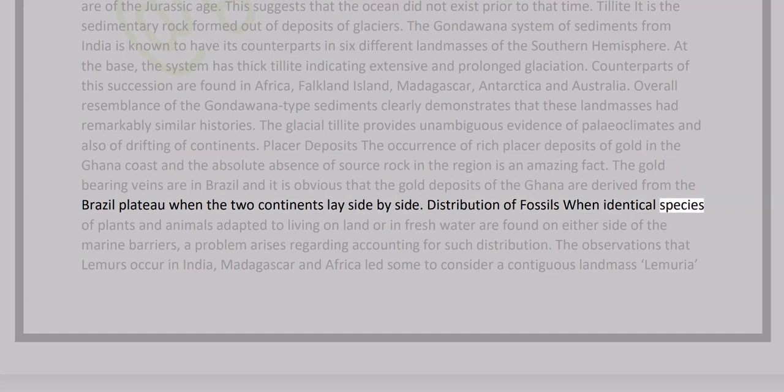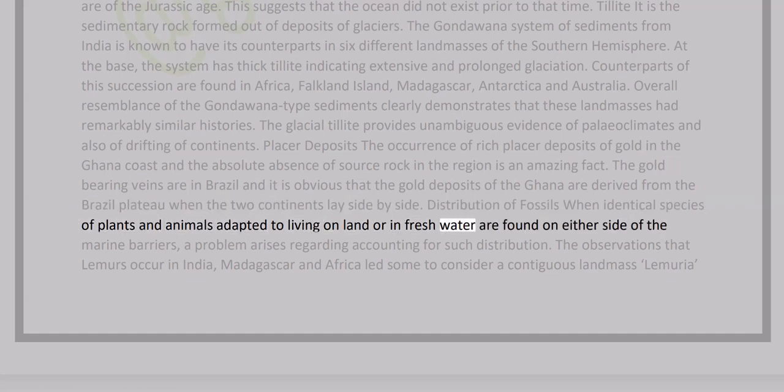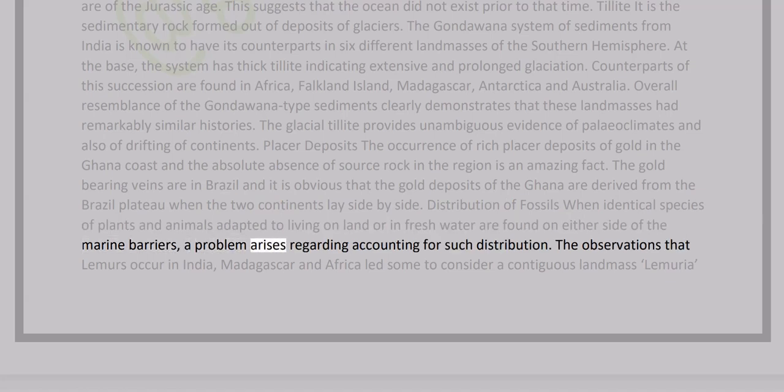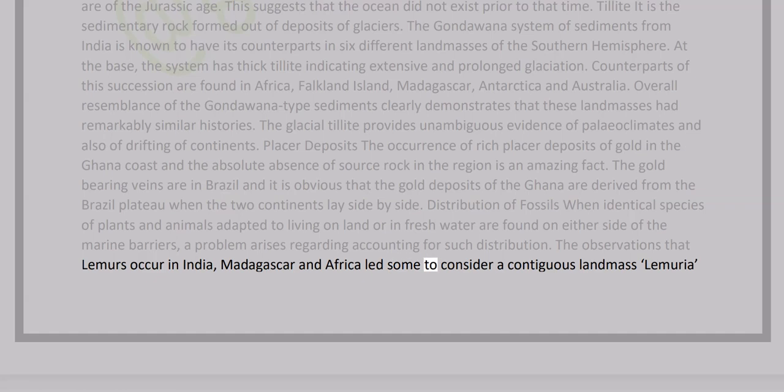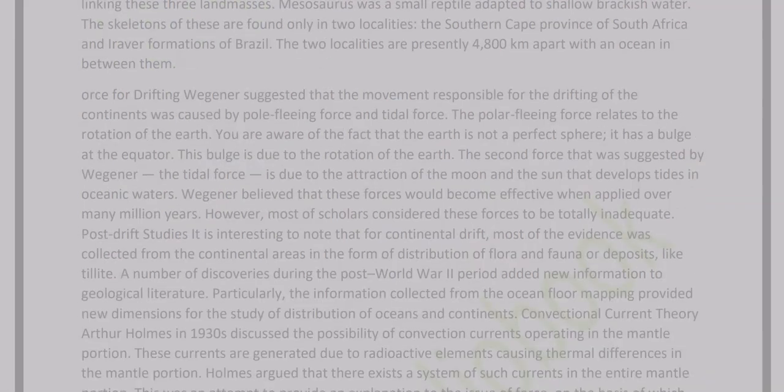Distribution of fossils: when identical species of plants and animals adapted to living on land or in fresh water are found on either side of the marine barriers, a problem arises regarding accounting for such distribution. The observation that lemurs occur in India, Madagascar and Africa led some to consider a contiguous landmass, Lemuria, linking these three landmasses. Mesosaurus was a small reptile adapted to shallow brackish water. The skeletons of these are found only in two localities, the Southern Cape Province of South Africa and the Irati formations of Brazil. The two localities are presently 4,800 kilometers apart, with an ocean in between them.